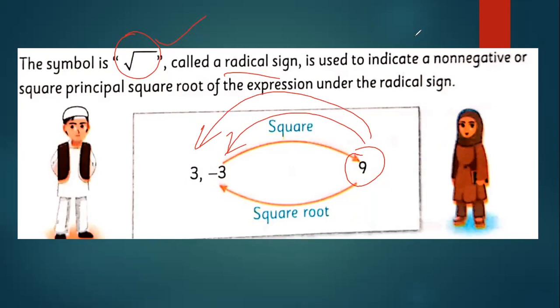You see the arrow? The square root of 9 may be 3 or minus 3. You know, 3 square is again 9, minus 3 square is again 9, giving you the original number. So that's why we say this 3 is the square root of that 9.